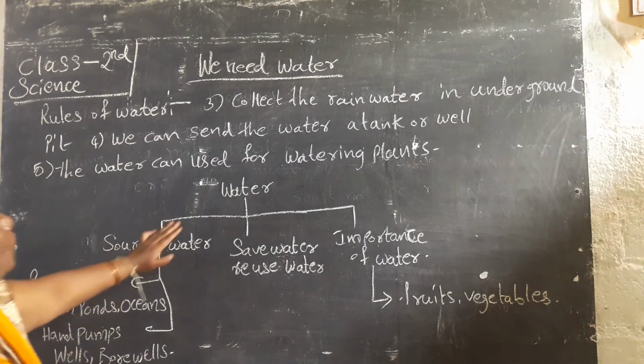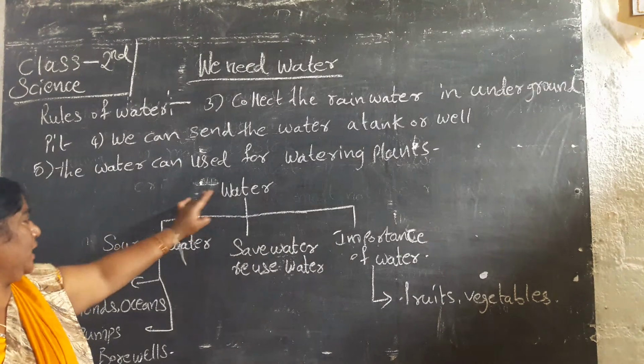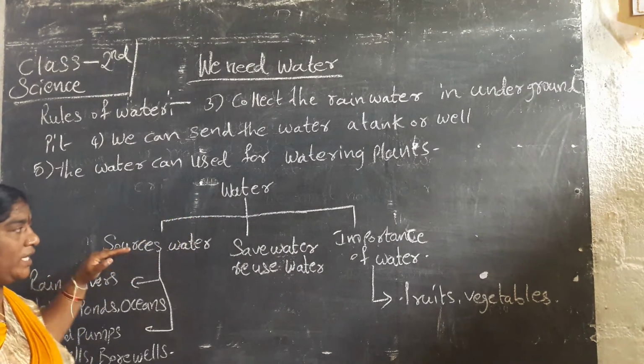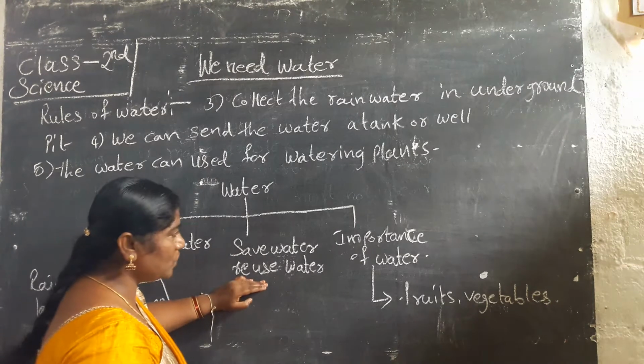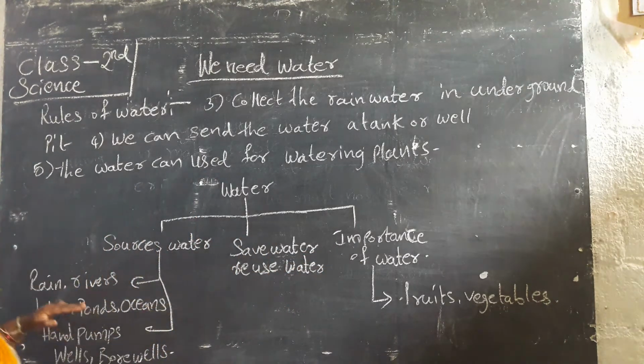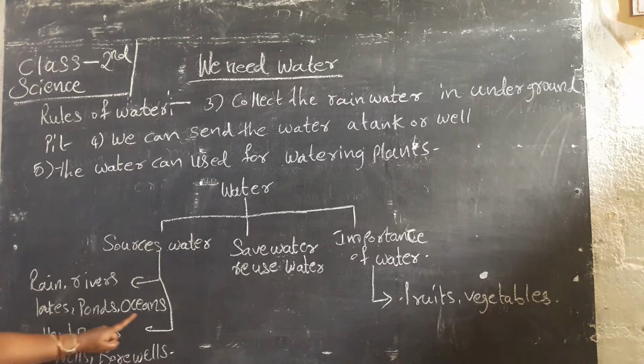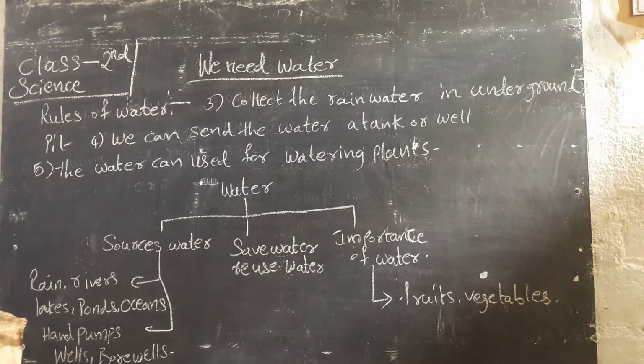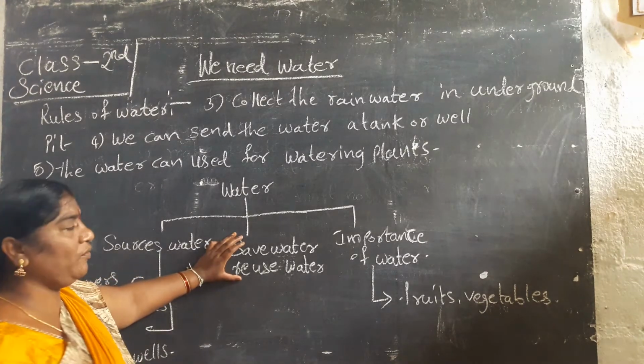See once again, our lesson name is water. What is in it? Sources of water, save water, reuse water, importance of water. We have to learn about this lesson. What are the sources of water? Rain, rivers, lakes, ponds and oceans. And the next one, how do we get water in our homes? Hand pumps, wells, borewells and taps. Next, we can save water.